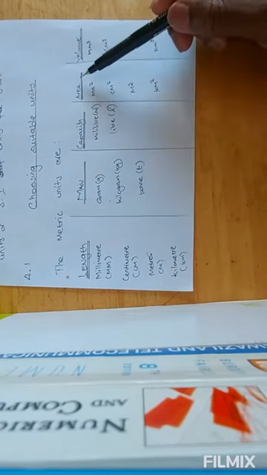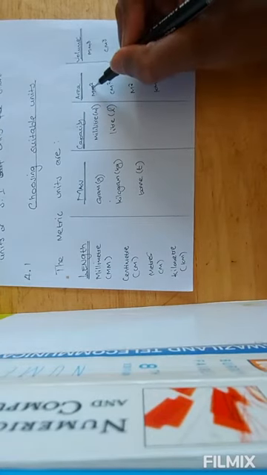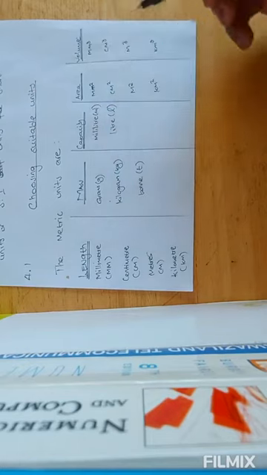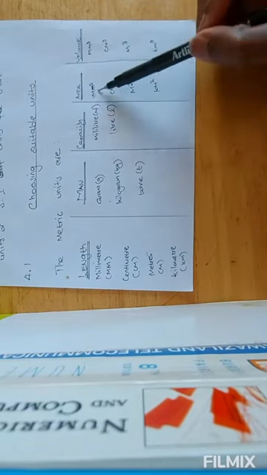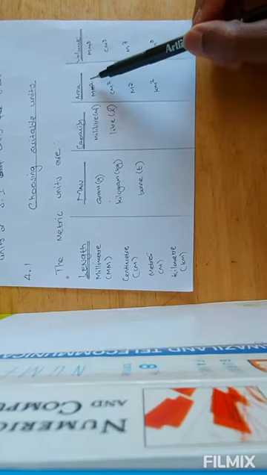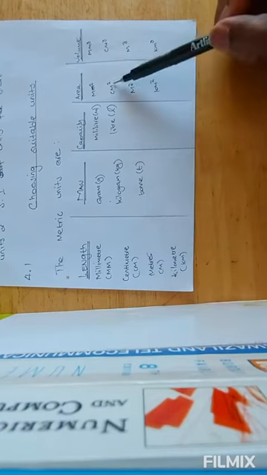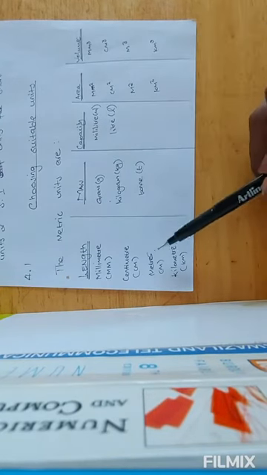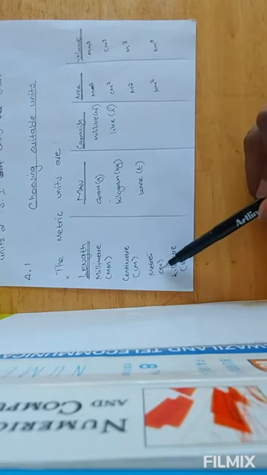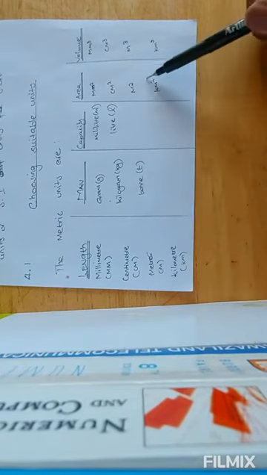For area, when you measure area, you always square the result. Meaning, if the area is in millimeters, it will be millimeters squared. If the area you're measuring is in centimeters, it will be centimeters squared. If in meters, it will be meters squared. If it is in kilometers, it will be kilometers squared.